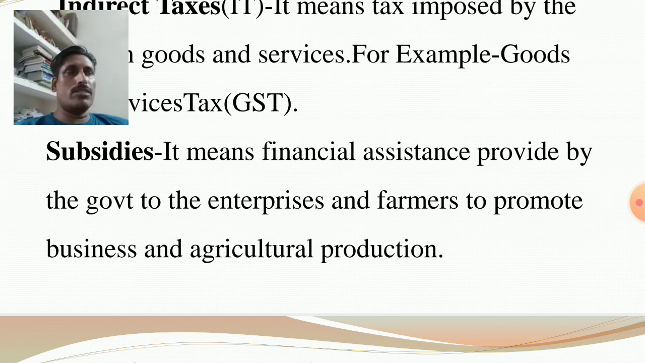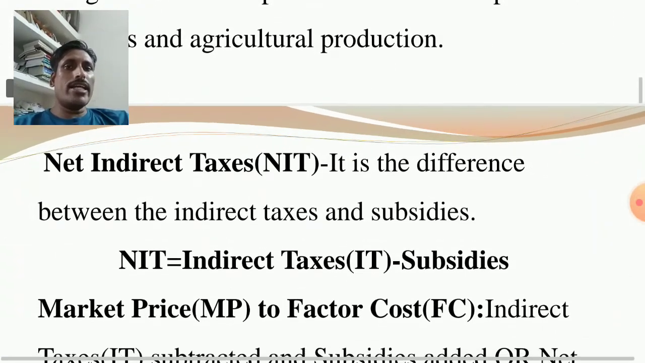Similarly, for a small producer, if the cost price of the machine is 5 lakh, that is the market price, but for the small producer it is available in the government store for only rupees 3 lakh. So 2 lakh is the subsidy received by the producer. Similarly, it means financial assistance provided by the government to the enterprises and farmers to promote business and agricultural production. Next one, net indirect taxes.